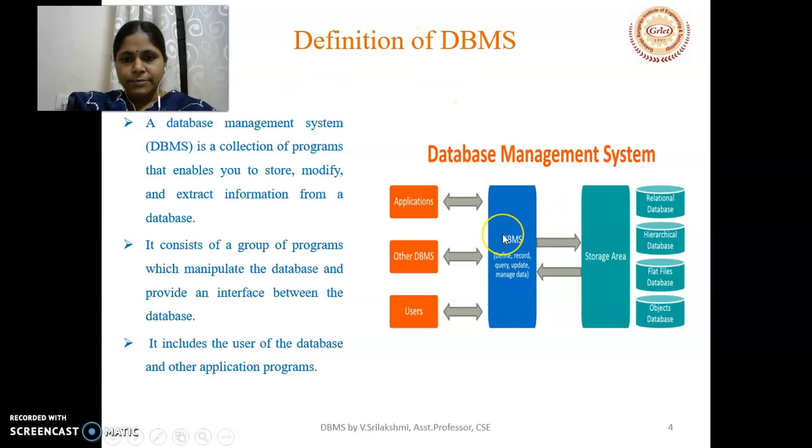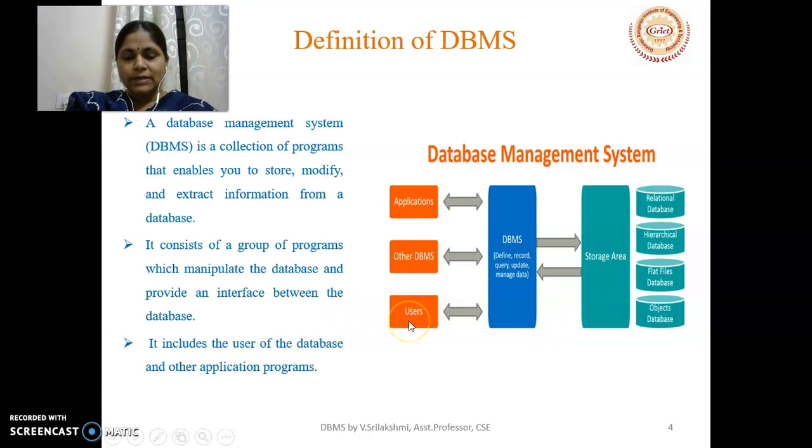A database management system is consisting of different applications, users, other database management systems, and the storage area is nothing but the database. These are the various other databases we can see here. Relational database, it can be hierarchical database, flat files, object databases, different types of databases we can use. In this way, a DBMS is interacting, it is providing an interface between the users and the database.